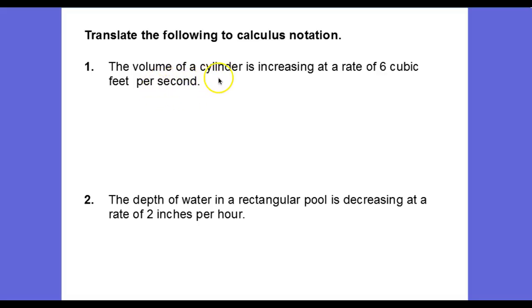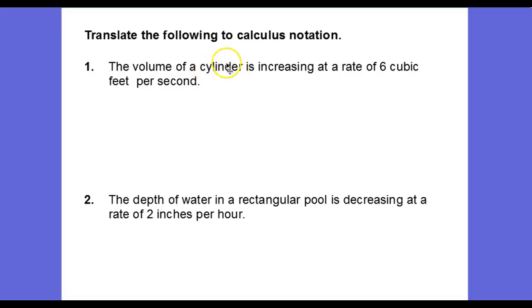Here we have the volume of a cylinder increasing at a rate of 6 cubic feet per second. So remember that the derivative can be thought of as a rate of change. And so what we're talking about here is a change in volume as a function of time. Now, it really doesn't matter to me that it's a cylinder.